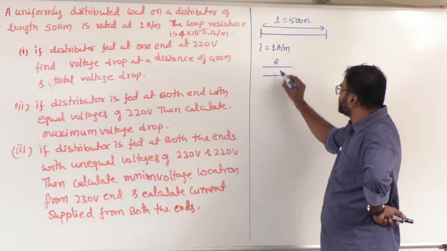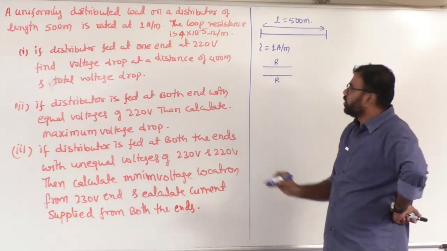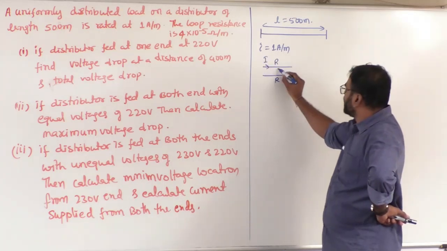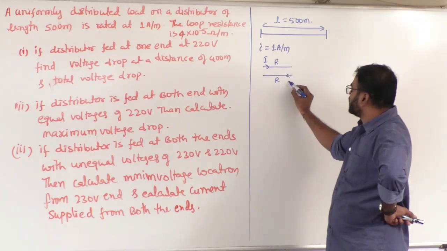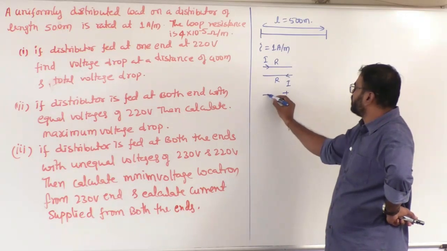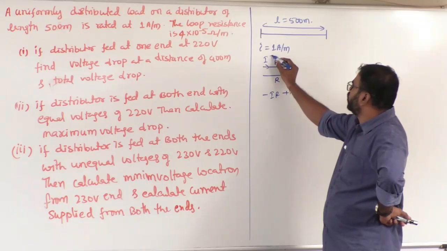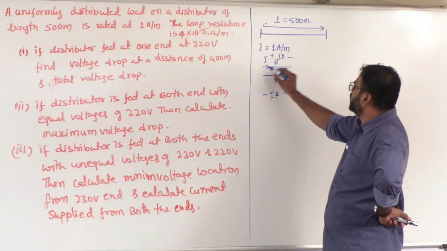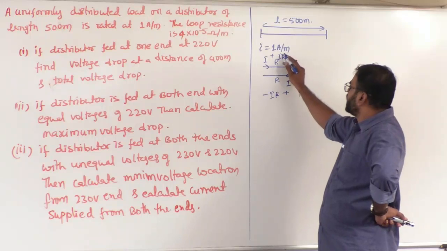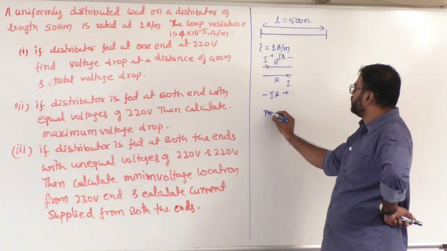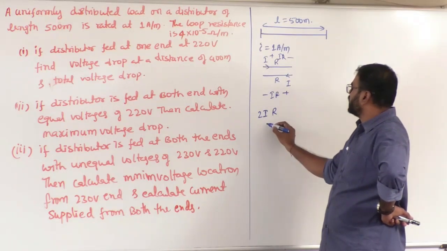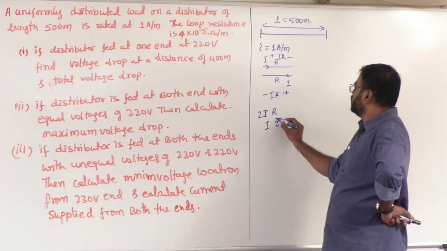Each wire resistance is R. Then the current flowing here is I. Then this current goes through the load and takes the return path like this. Correct or not? What is the voltage drop from here to here? IR. Then what is the voltage drop here to here? IR. What is the total voltage drop? IR plus IR, that means 2 into IR. Otherwise, I times 2R.